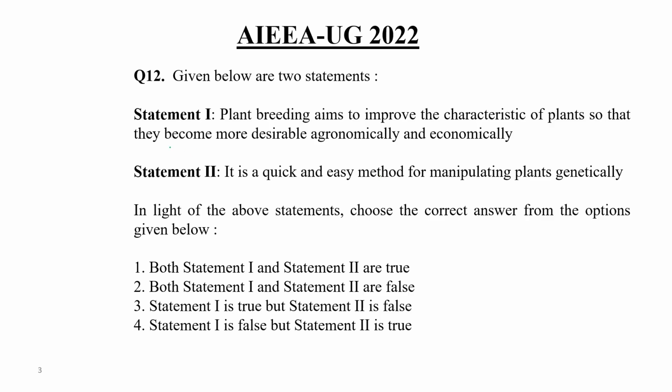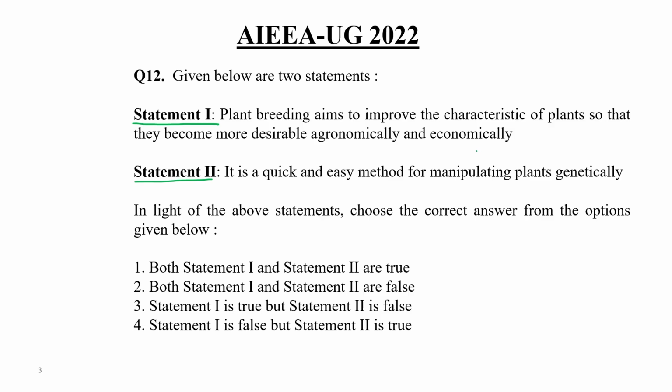They have given us two different statements, number 1 and 2, and again they have asked us to choose the correct answer. So first I'll read the statements. Statement 1: plant breeding aims to improve the characteristics of plants so that they become more desirable agronomically and economically.